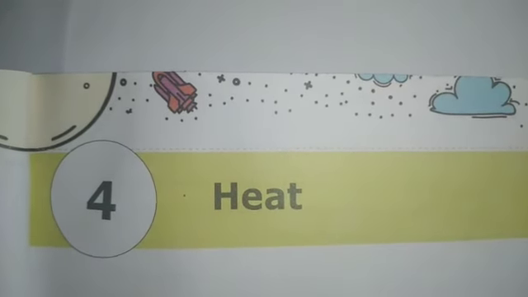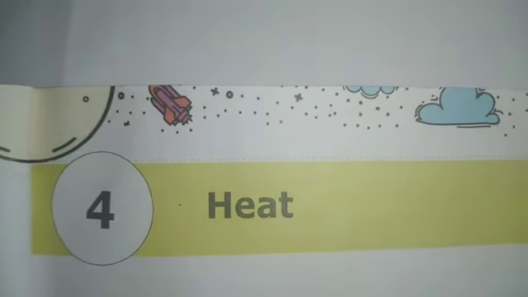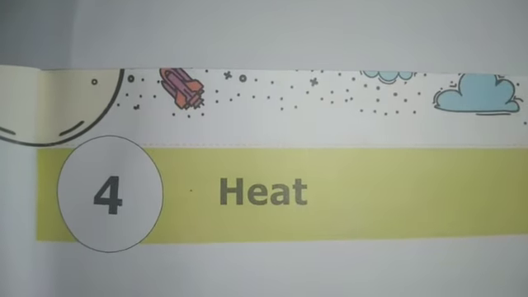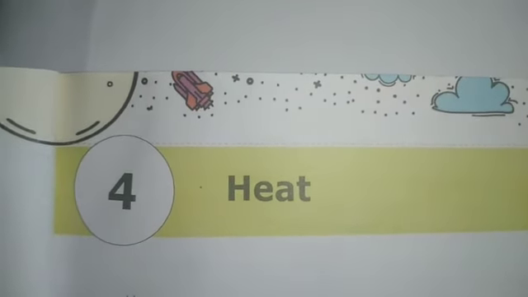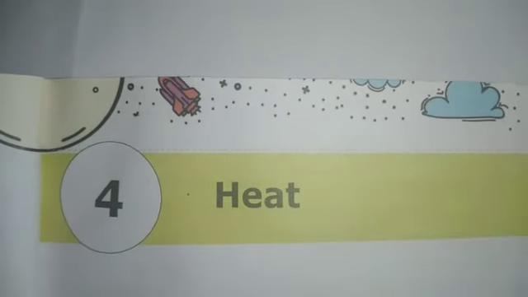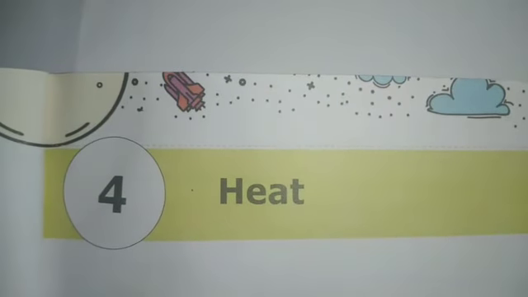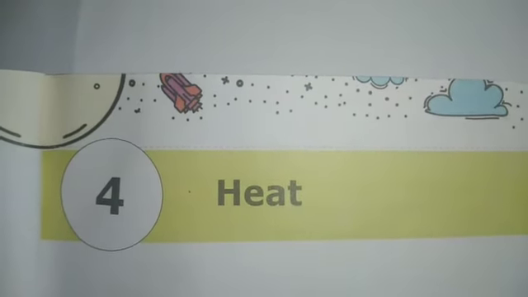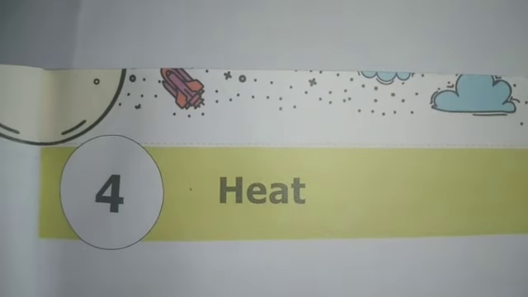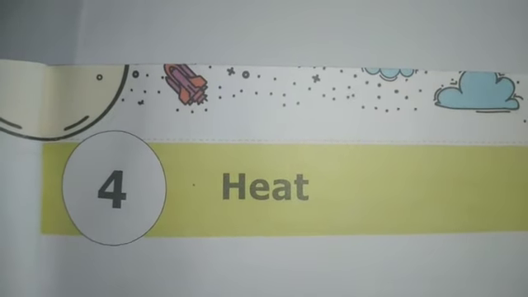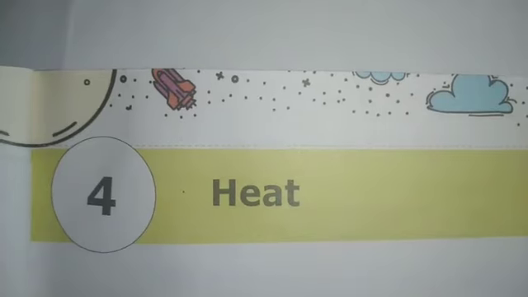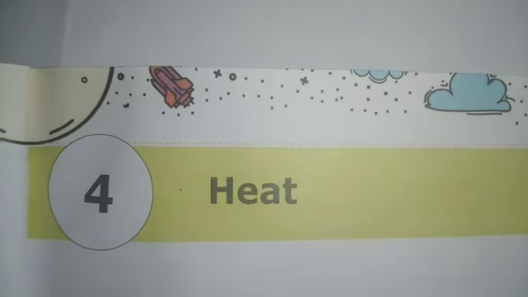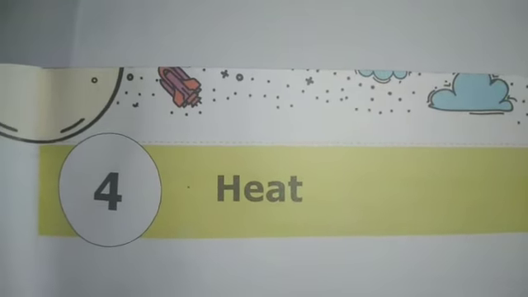If we add heat to any substance, it will become hot. And if we take away the heat, or cool it, it will become cold or comparatively less hot. The more heat a body possesses, the hotter it gets.